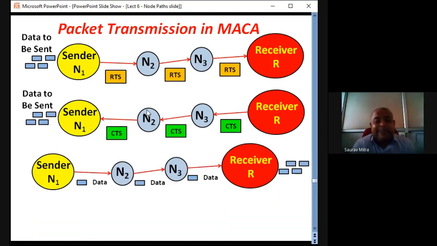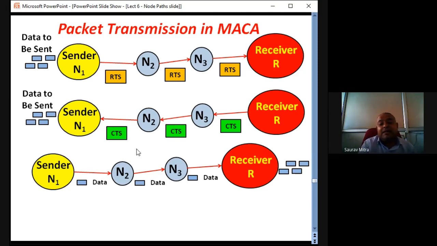Next case, the data transmission takes place. All the data are being transmitted, packet by packet, from the sender to the receiver. So now the data is going in the forward direction. Check the data direction, and within this data there are preambles, the ID of this receiver, the data itself, there may be some check bit, parity code, some ending bit. So the data structure is something very big.